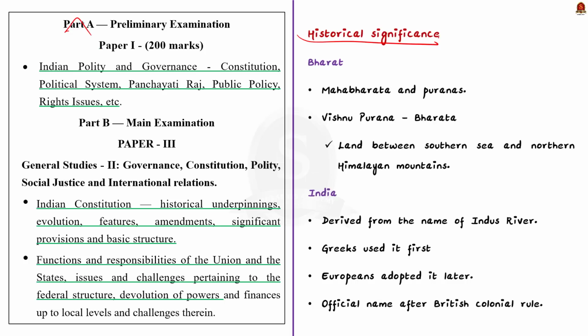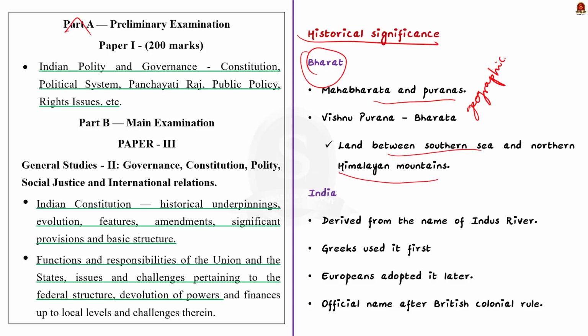See, these names have deep historical roots and carry cultural and traditional importance. The term Bharat is linked to ancient texts like the Mahabharata and Puranas. In the Vishnu Purana, the term Bharat is used and it refers to the land between Southern Sea and Northern Himalayan mountains. So it is more than just a name and has a geographical implication.